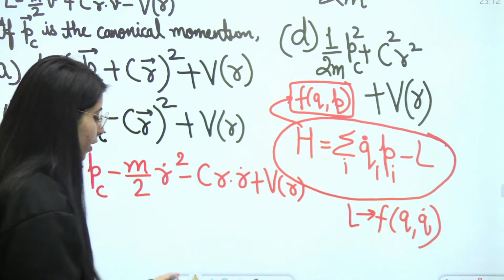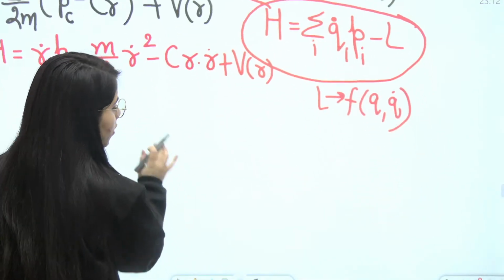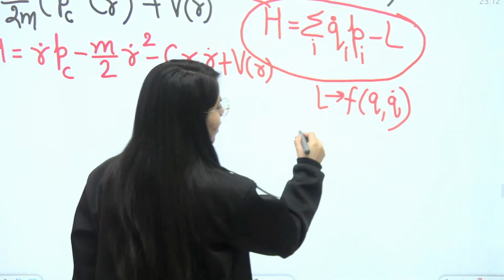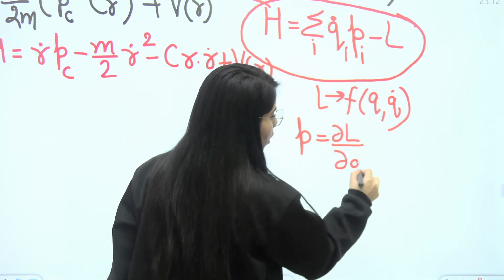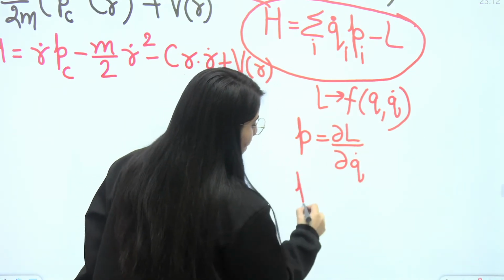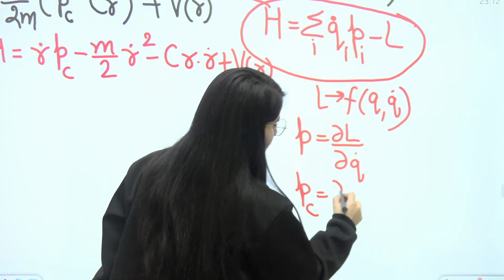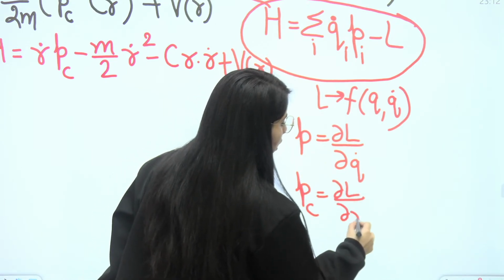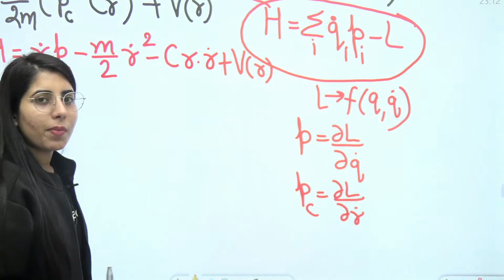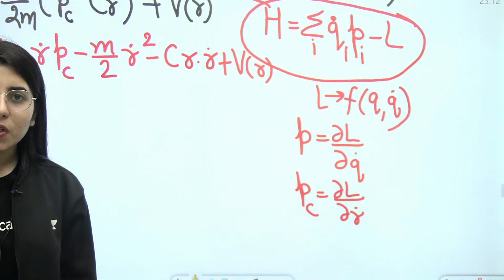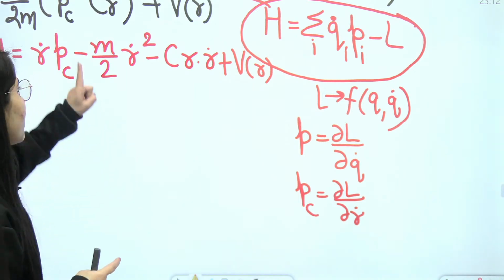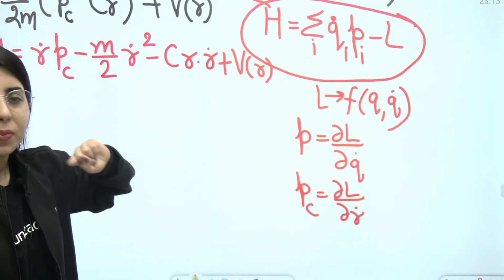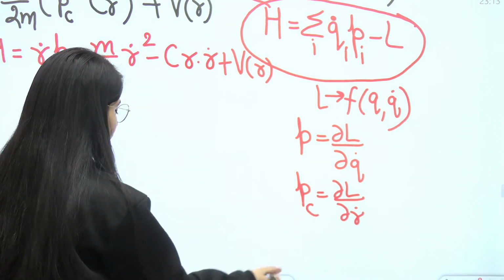And how can we replace it? Because if we have the Lagrangian given to us, by using the formula P is equal to delta L upon delta Q dot, and as per our question, PC is equal to delta L upon delta R dot. By using this formula, we will be able to get the relation between R dot and PC, and that's how we will replace this R dot in terms of PC. So this formula is going to help us here.